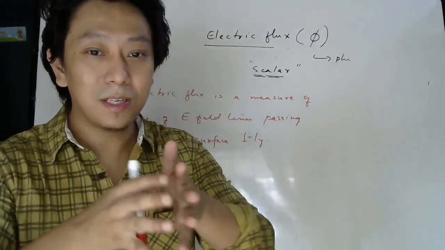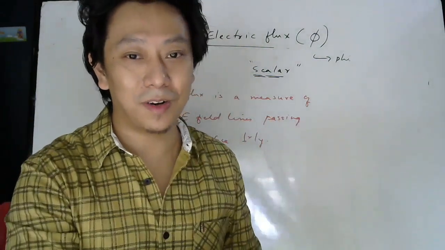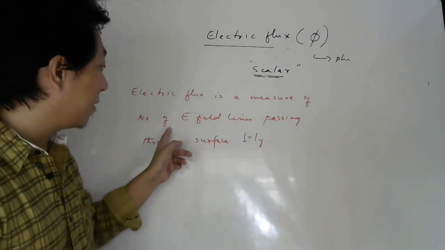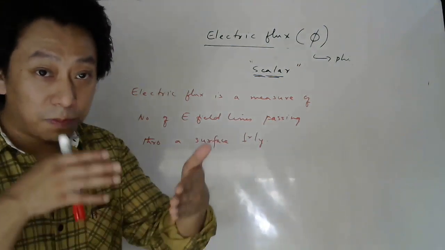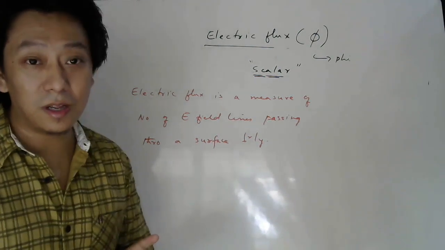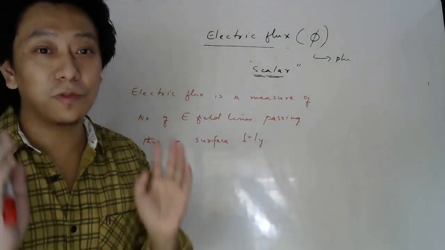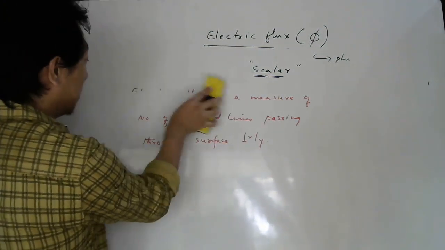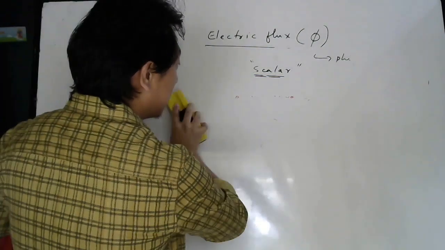Similarly, more lines passing through the surface means more electric flux. So electric flux is a measure of number of electric field lines which pass through the surface perpendicularly. If it passes parallelly, then there is no flux. So this is the word definition, and mathematical definition I have given to you.